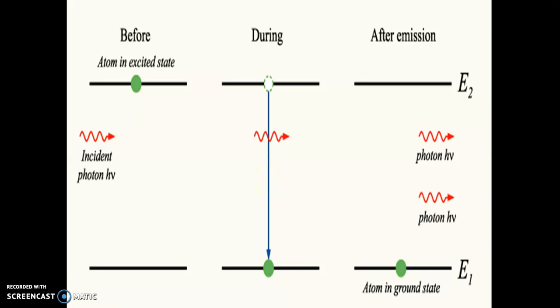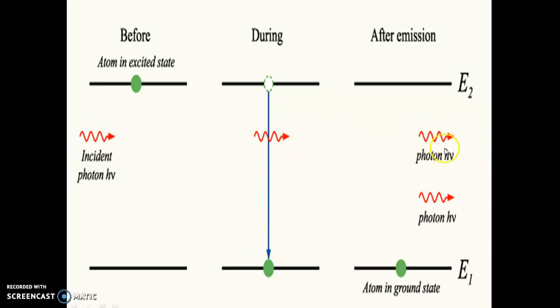Initially, you might remember that in the stimulated absorption process, the incident photon is totally absorbed by the atom in the ground state. But in stimulated emission, this photon is not absorbed. So its role is like a catalyst only. It only triggers, brings the atom quickly to the ground state.